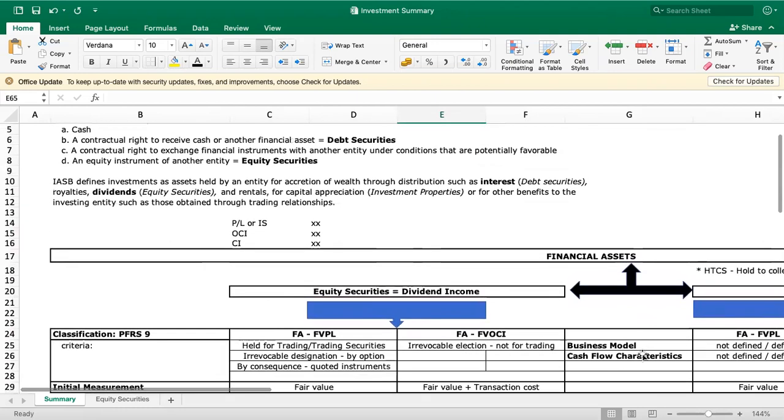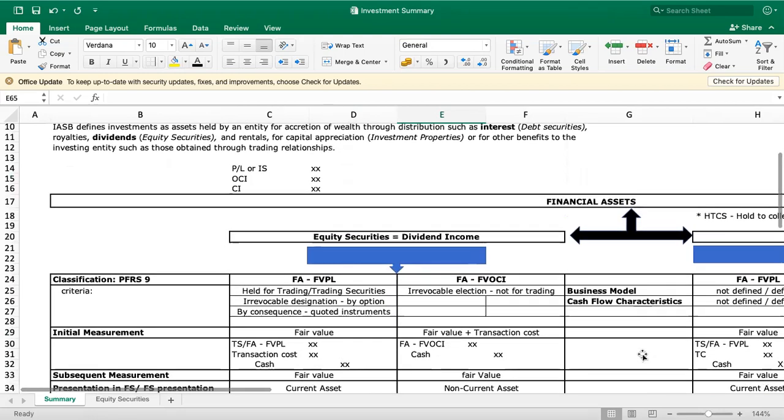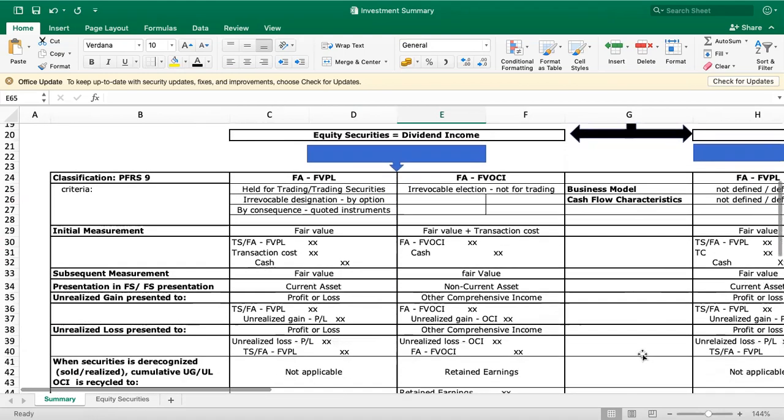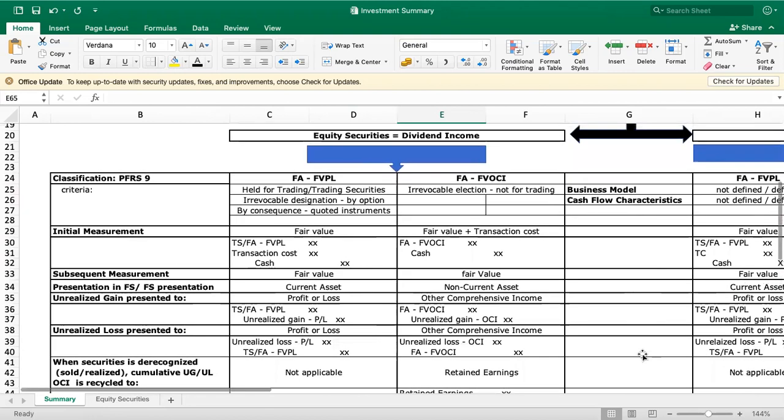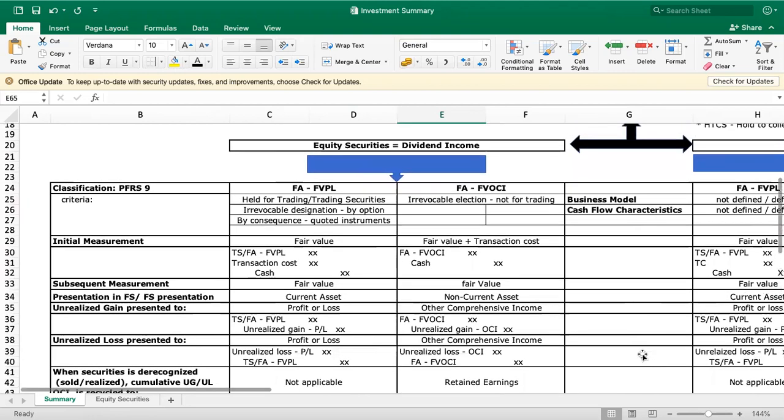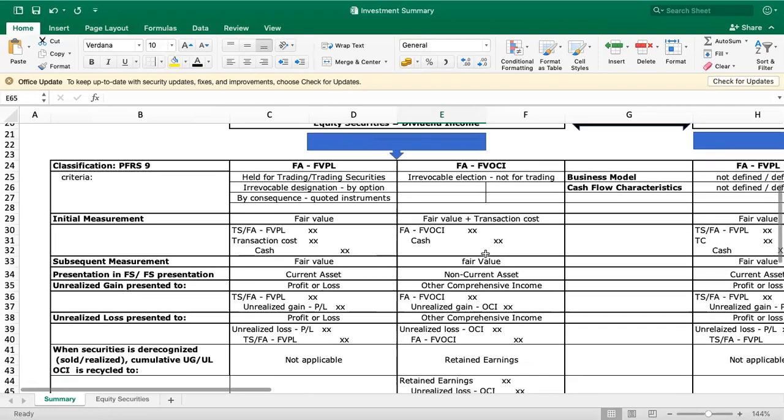Okay, so I think that's all on the part of the equity securities. This is just an overview of the equity securities. Again, equity securities can be classified under PFRS 9 as either FVPL or FVOCI. The transactions here are provided with journal entries, and you can follow the transactions here.